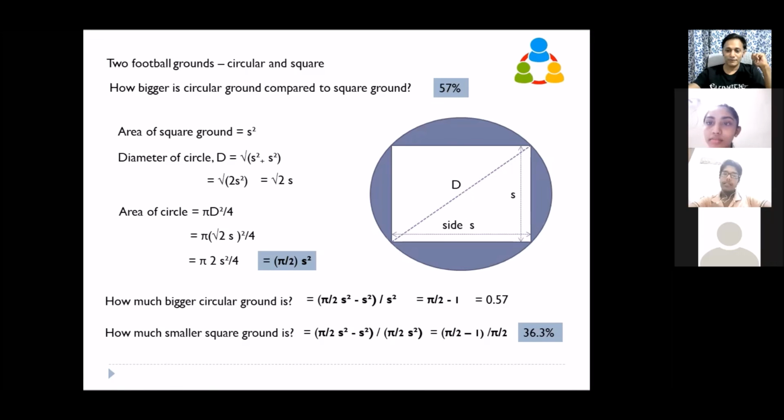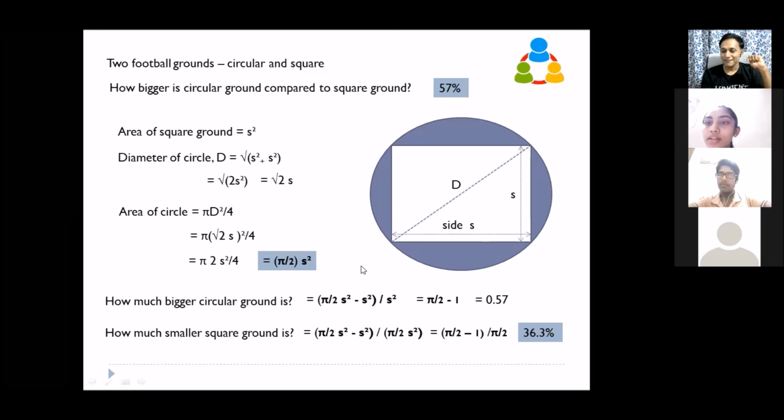The square is only 100 minus 36 point something portion of the circle. Yeah, okay. Can somebody give a much simpler way of explaining? 36.3% smaller than the circle ground. That is also right. See this 36.3%, can you see here? Is it marked?